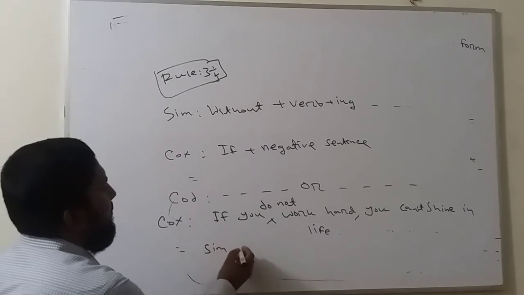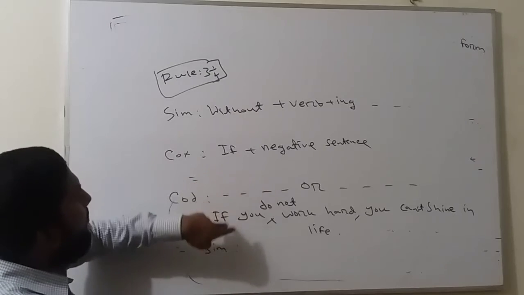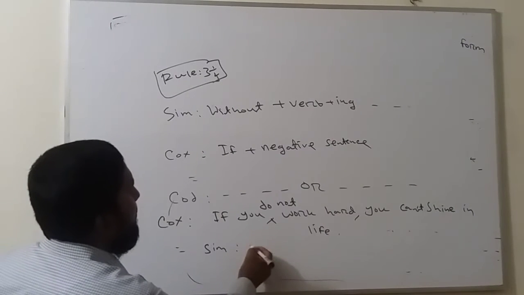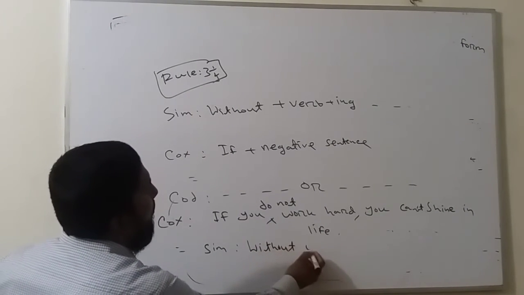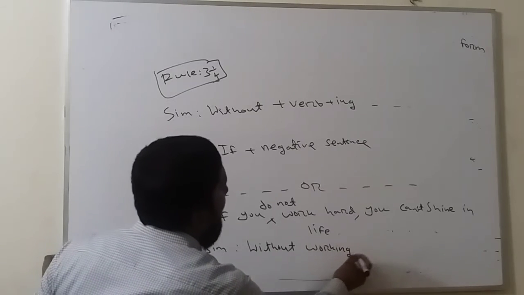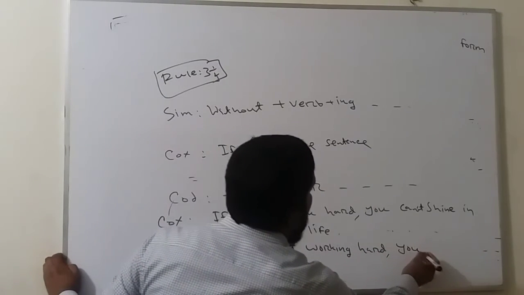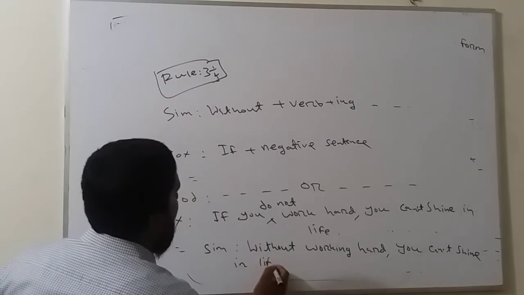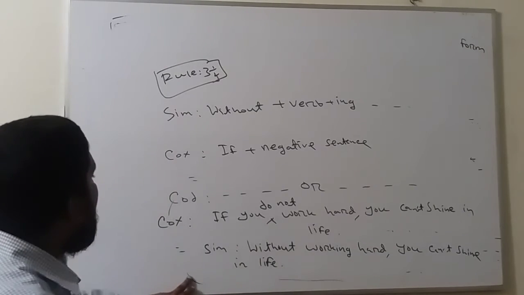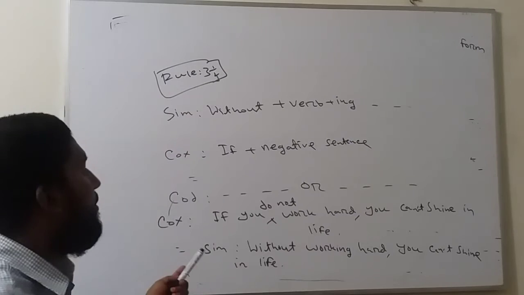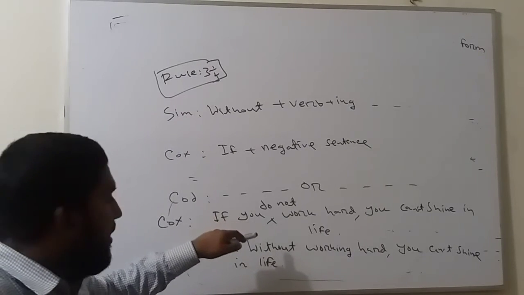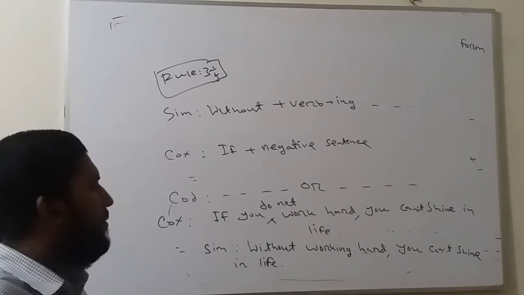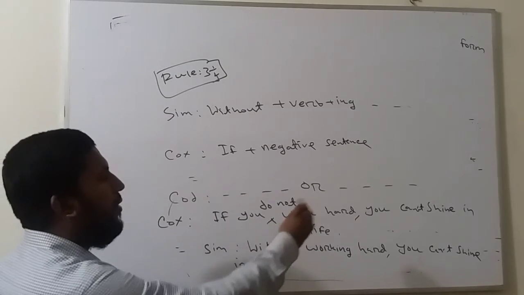In simple, what will you do? If plus negative sentence, you will have to use without plus verb plus ing. So without working hard, you can't shine in life. For making it into compound, we start from the verb, because the subject is second person, you. So you start from work hard, or you can't shine in life. Work hard or you can't shine in life.